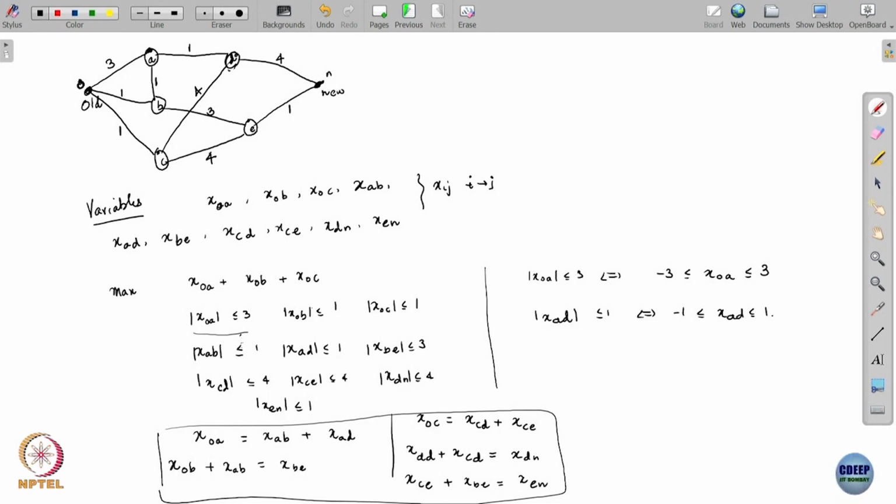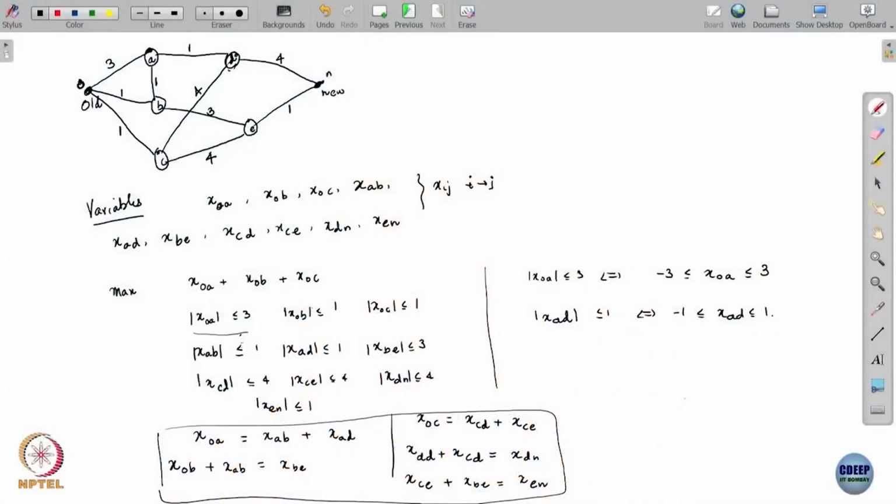Am I missing any constraint? Do I need to put x_OA greater than or equal to 0, x_AB greater than or equal to 0, etc.? Yes or no? If you put that, then you are already presuming a certain direction for the flow. The advantage of keeping all this unsigned is that you let the program determine the sign, the direction of the flow. What you fix is only the convention for interpreting the variables, not the direction to begin with.